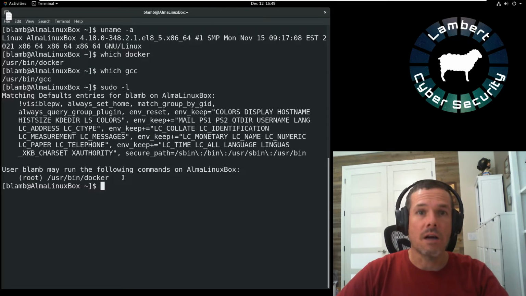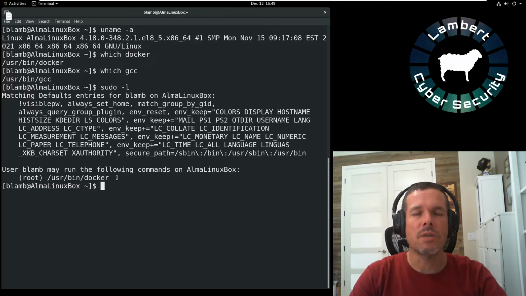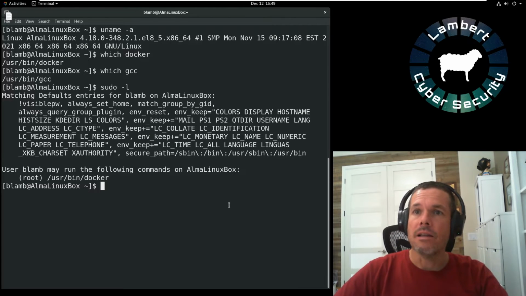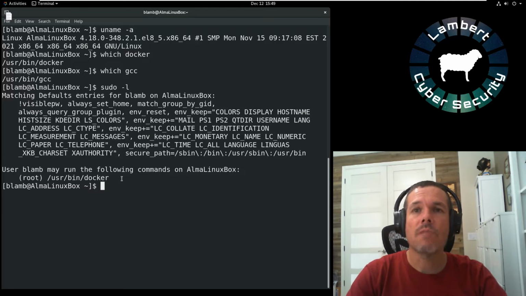This is not an uncommon request for developers, to be able to run Docker as root for them while they're doing their testing. What I'm going to show you is that you can pretty easily gain root access on any host where you can run Docker as root. So there are some things that you need to do to protect yourself from that. All right, so let's go ahead and step through one of the ways to become root.